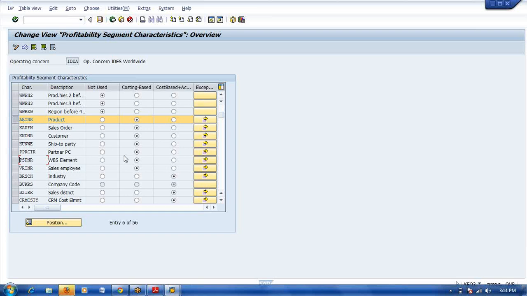If you don't select segment level characteristics, that information you can get in the line item level, line item tables. But drill down facility we won't get.